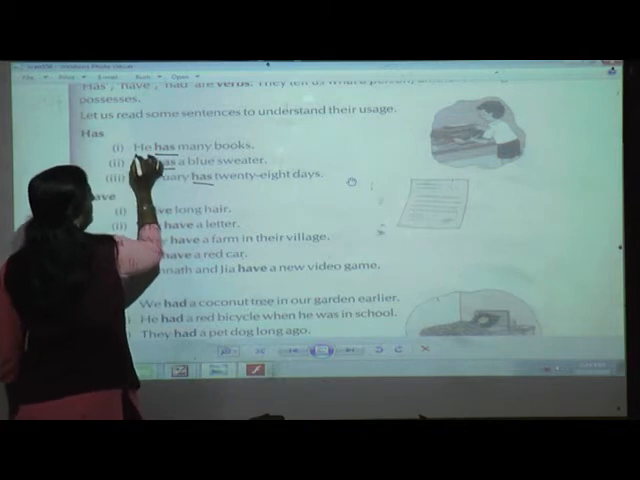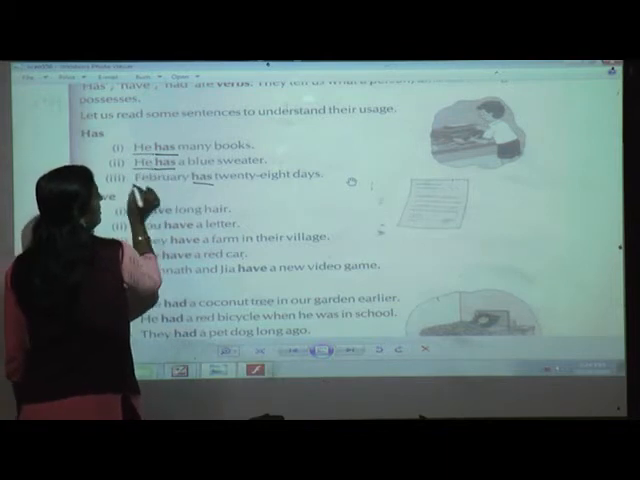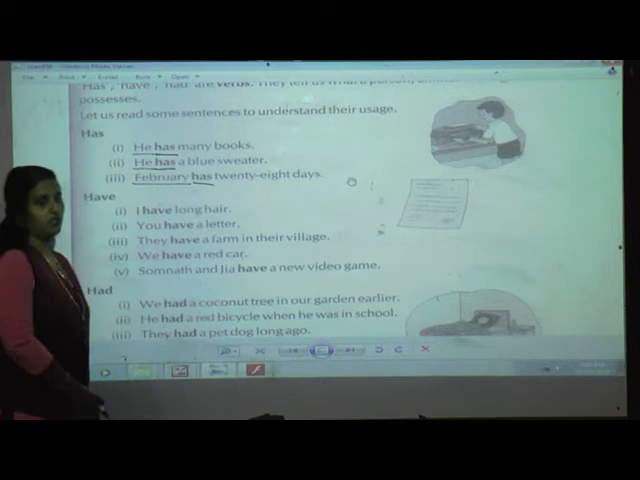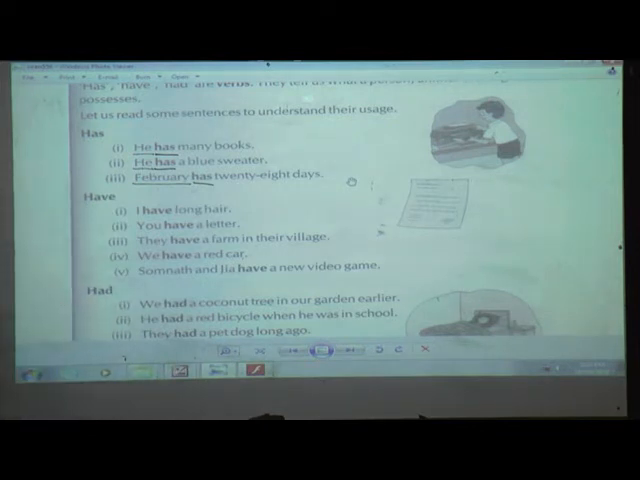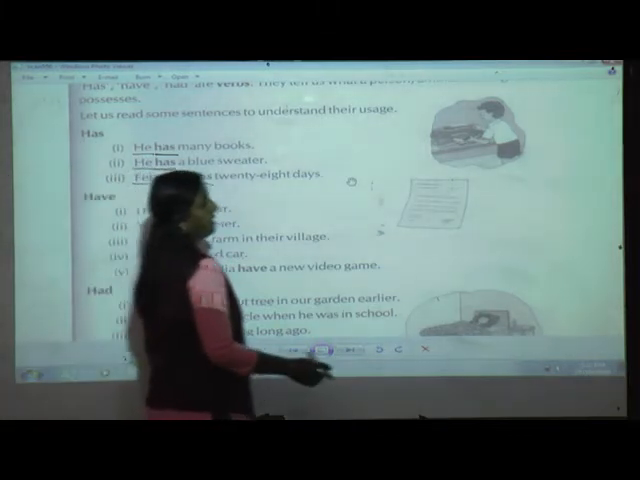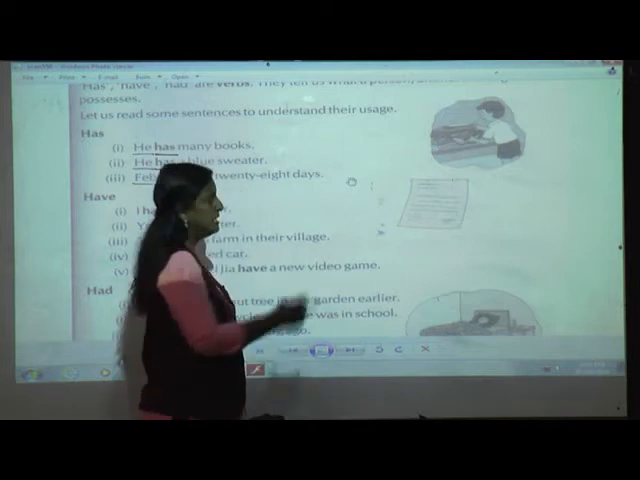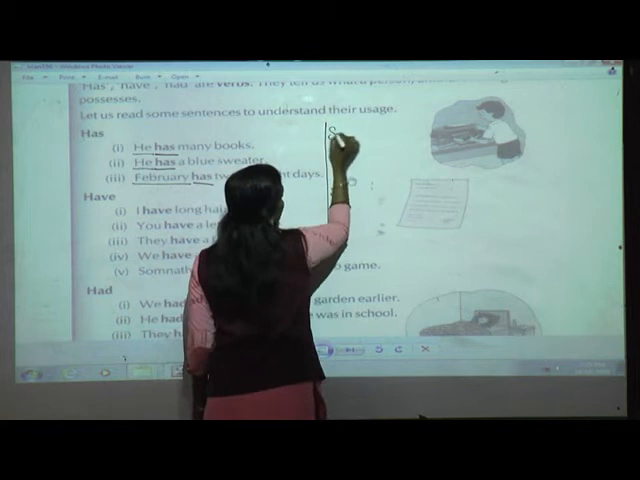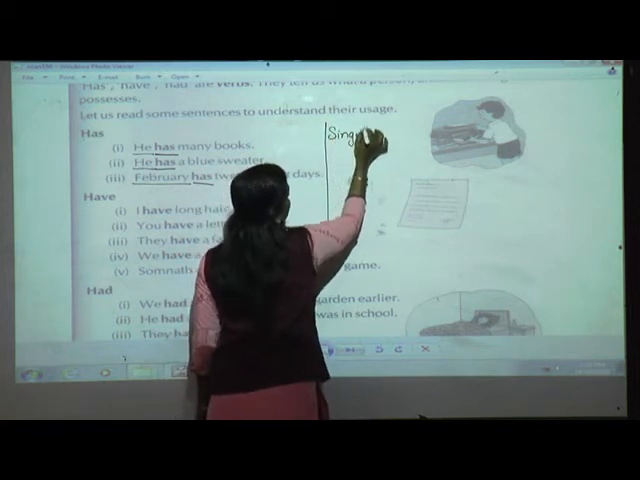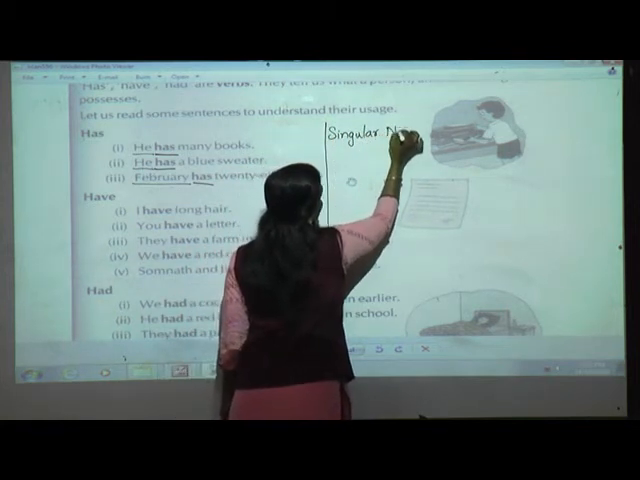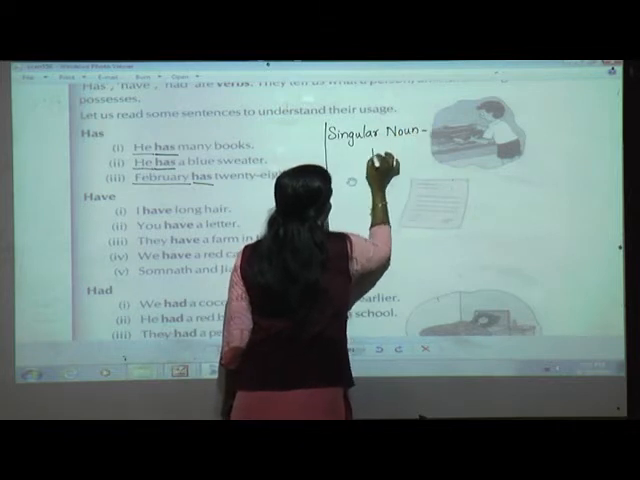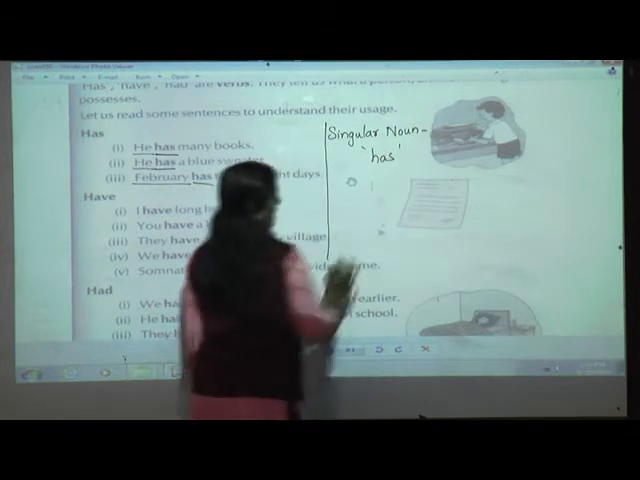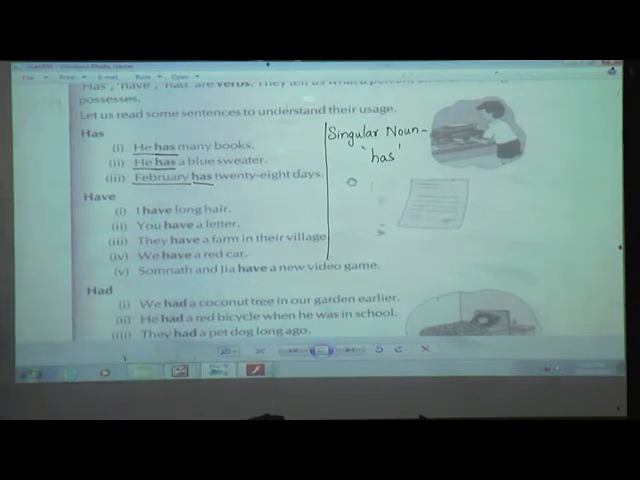Now here, when they have used has, can you see the subject? Here he is singular. He is singular. February is also a single month. So when there is a singular, that time we are going to use yes, has. Understood? So last time I told you in the am, is, are lesson to write it up. Same over here, you can write: for singular, now we are going to use H-A-S, has. Now have.